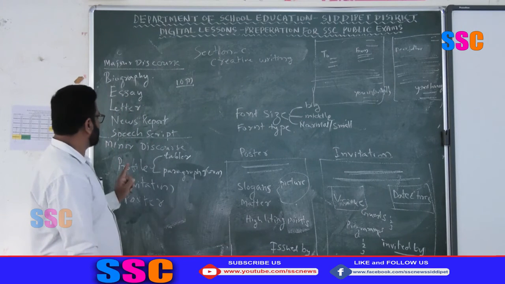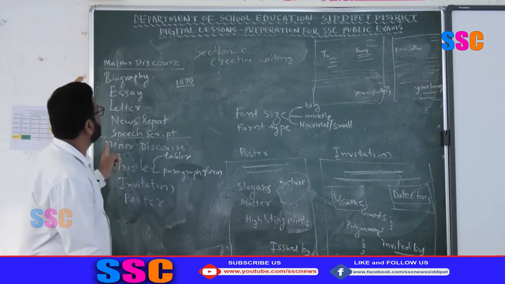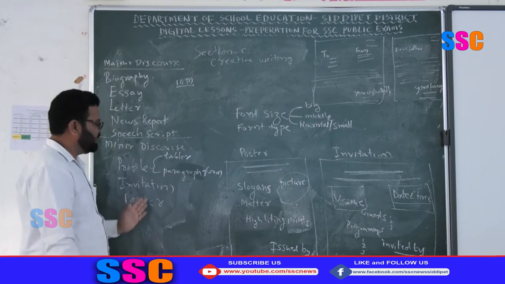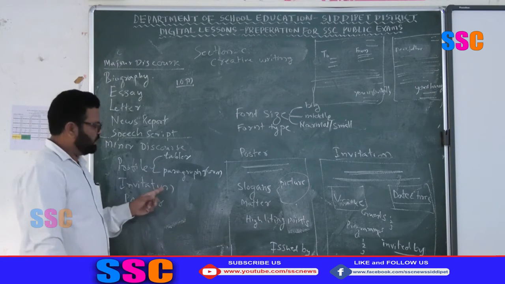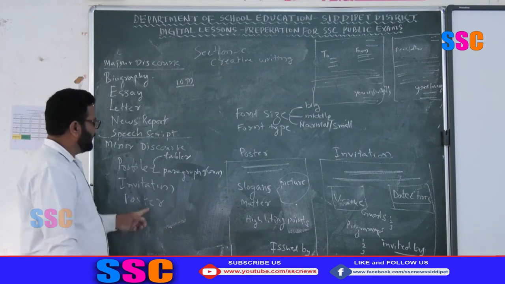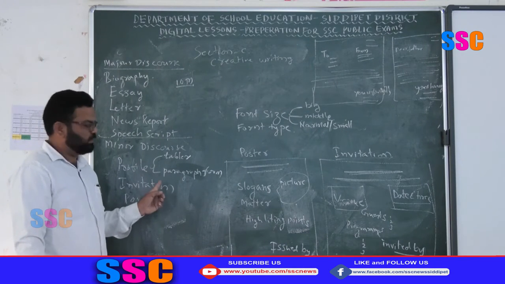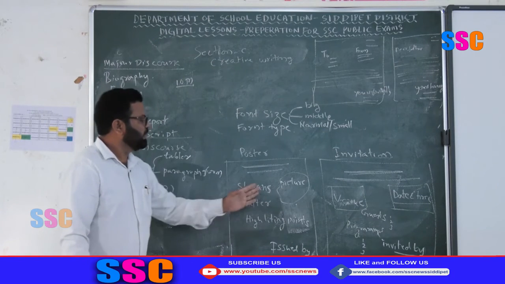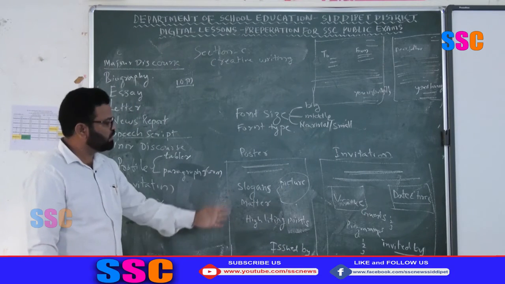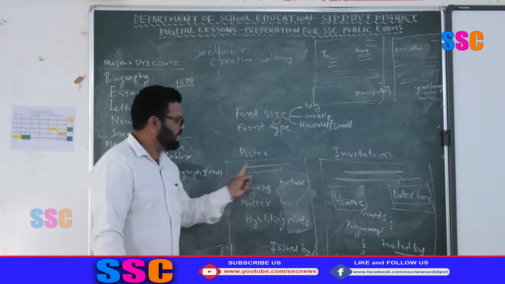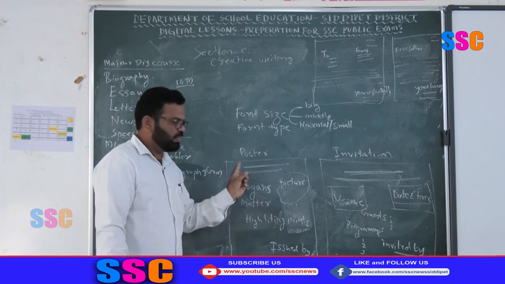Then come to the next question, the last question, minor discourse. Here you don't find an option; a profile, invitation, poster, only one minor discourse is asked. Here the form of the poster is like this. Every minor discourse has the outline.